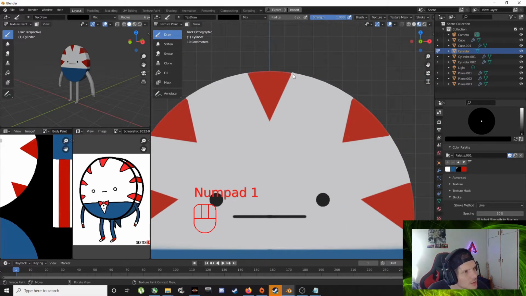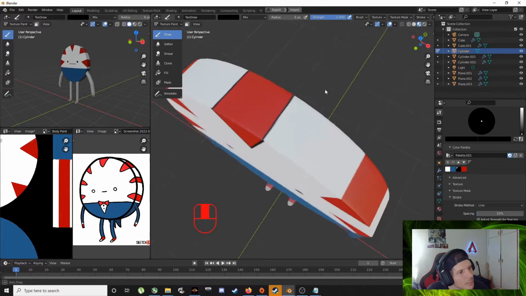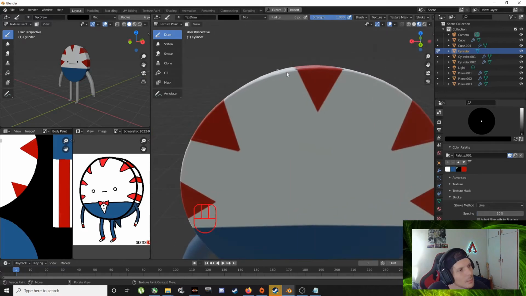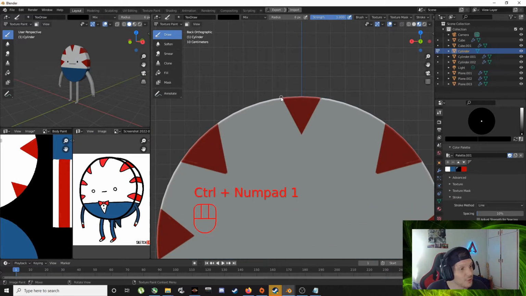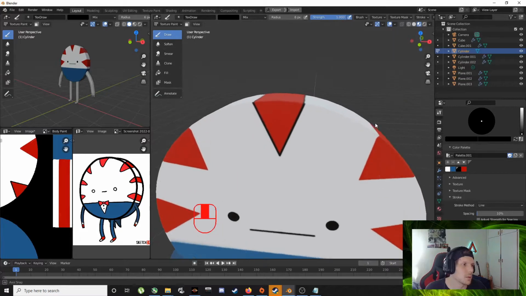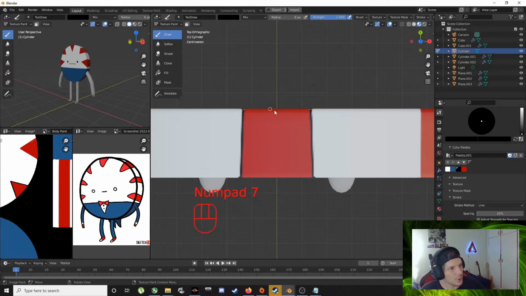Let's see, is this black line too thick? That could work. Control 1, that's front view, but back view. And 7, top view.